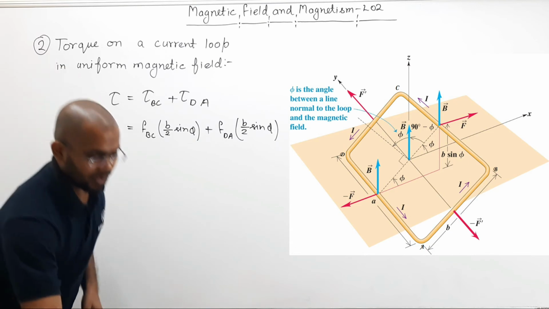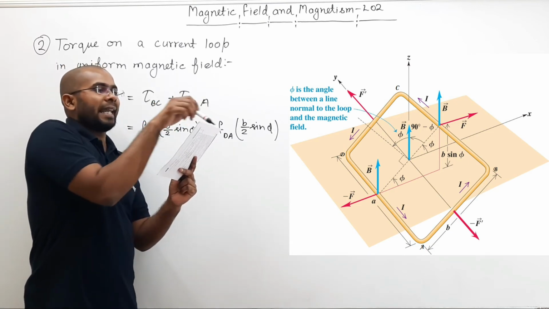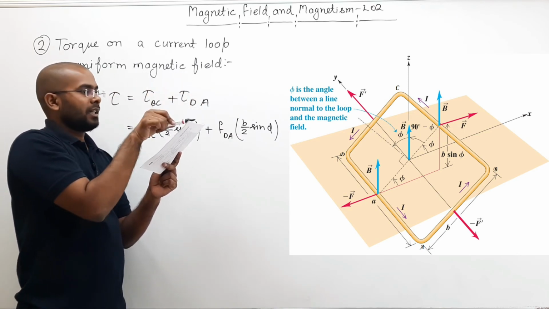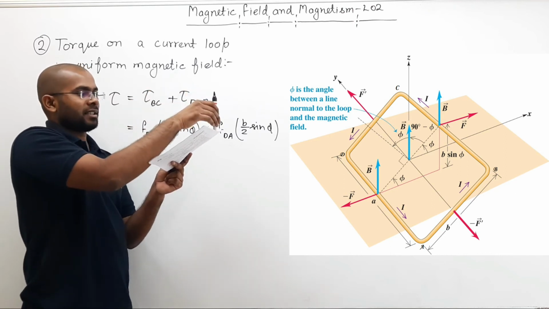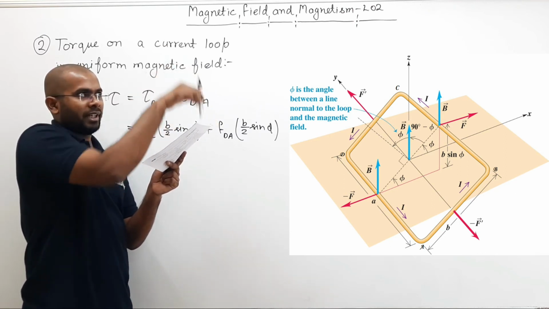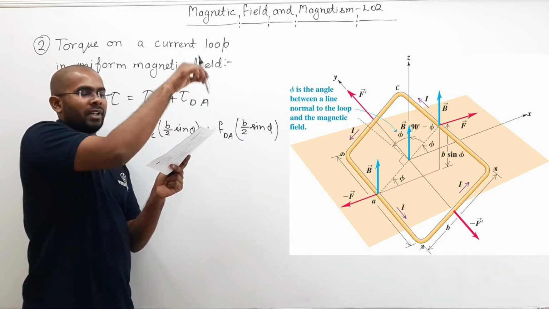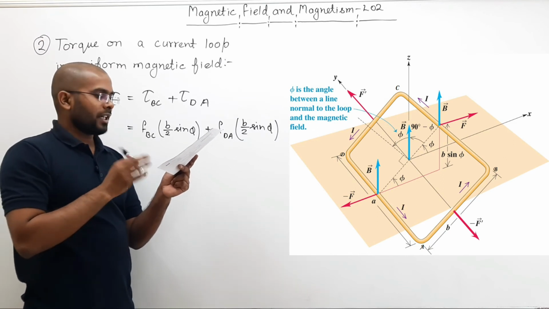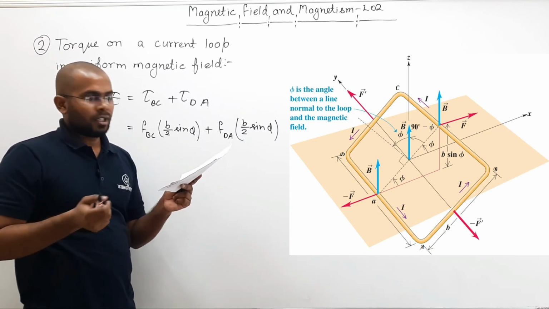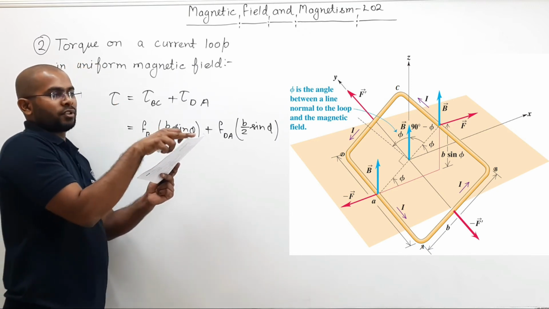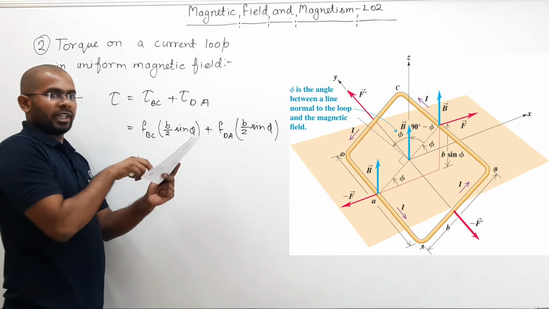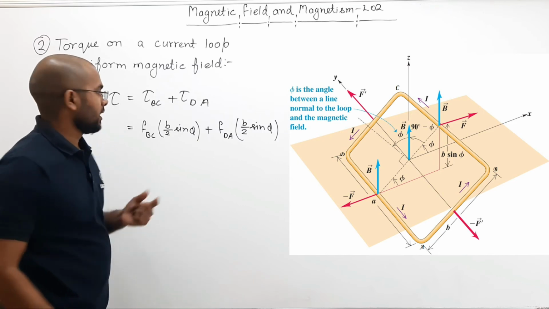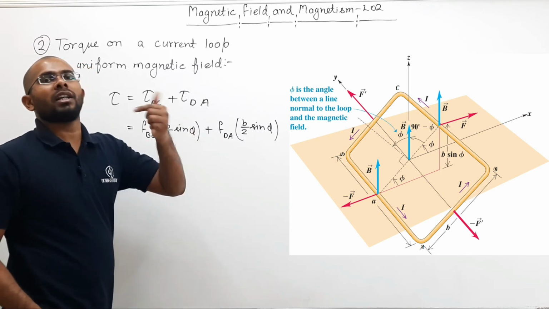We have already calculated them. Here this is the side A. This is your magnetic field. So I, A, B, and there is 90 degrees between A and the field. Between the length and field it is 90 degrees, and here also between length and field it is 90 degrees. So you need not write sine 90, since sine 90 is 1. Whether it is the force on BC length or the force on DA length, both of them are at 90 degrees with your magnetic field. So FBC and FDA are equal in magnitude.